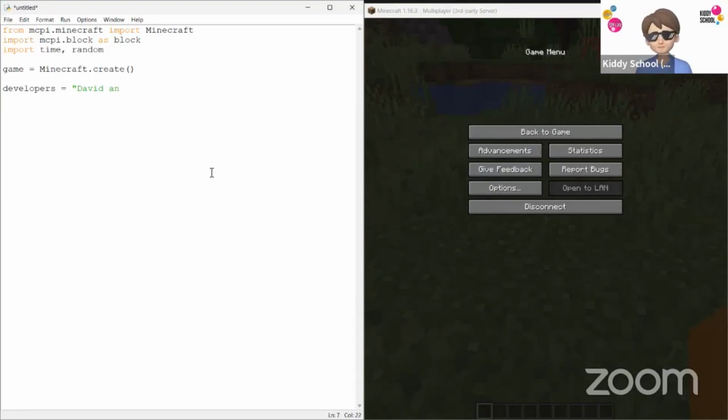Oh, we have three. Samaran and, okay. Now I'm going to use these variable values in the game and give them a message by saying, from my game, post to chat. What I want to post to chat, I'll say, welcome to my world. And again, I'm just going to copy that line and paste it back, calling all of you. Should we see how that works? Let's run. I'll save my code.